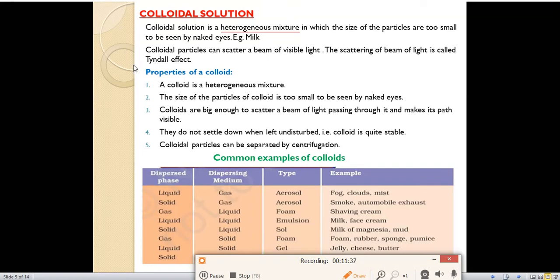Colloidal particles can scatter a beam of light, which means it will show which effect? The Tyndall effect. The scattering of a beam of light is called the Tyndall effect. You have to remember the definition of the Tyndall effect.